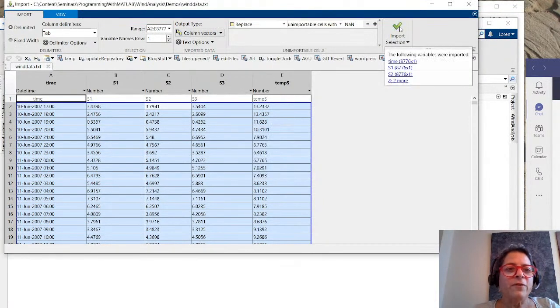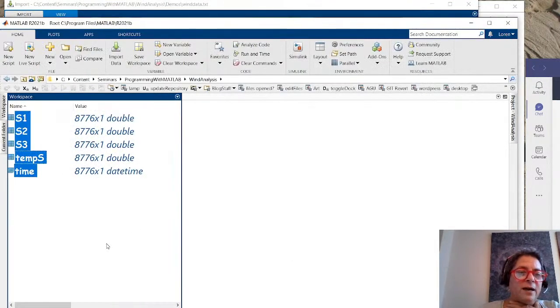Now we can come over here and see all of the data that I've brought in. I brought in my 5 different variables. I just told you that I know that the speed of the wind changes over time, but I don't have a very good feel for how it really changes. So looking at that wouldn't tell me whether I imported the data correctly or not. But I still want to make sure I did.